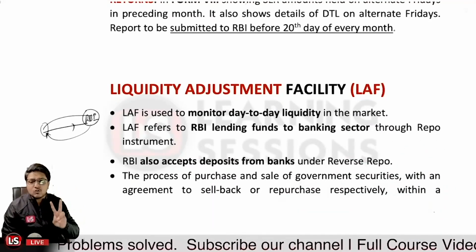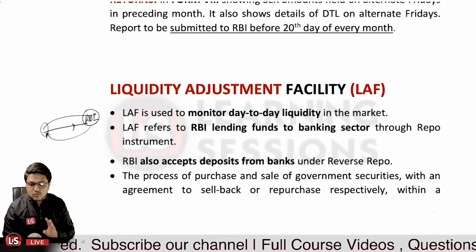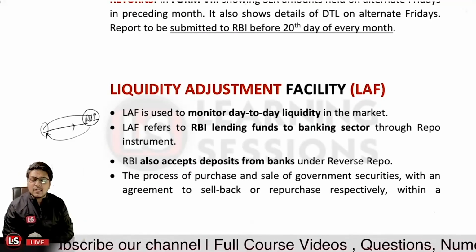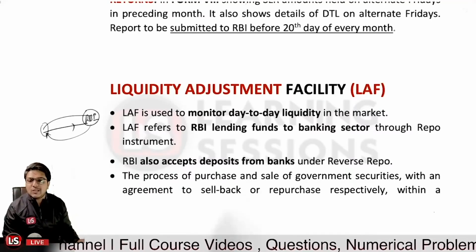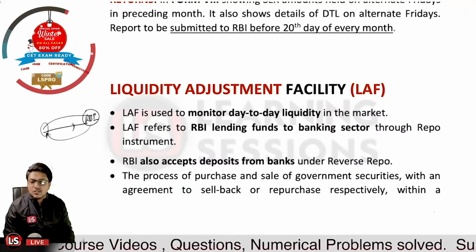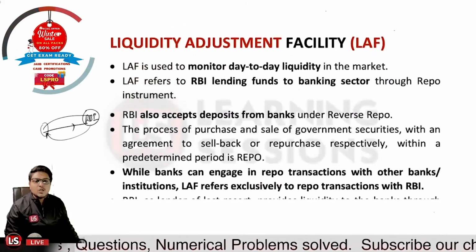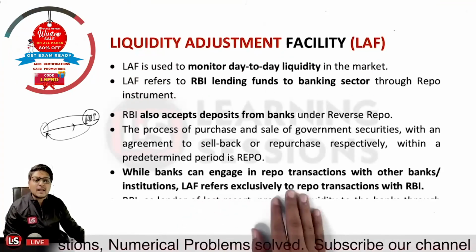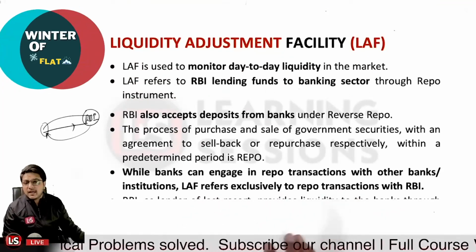So two types of instruments are there. One is the repo instrument, and the other one is the reverse repo instrument. The repo instrument is used to inject liquidity into the economy, and the reverse repo instrument is used to absorb liquidity from the economy itself. Is that clear?